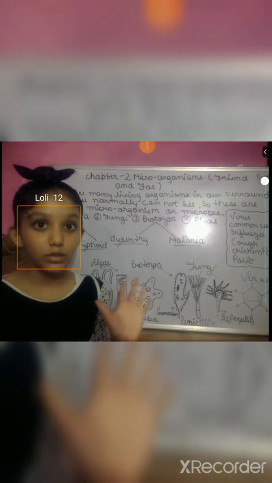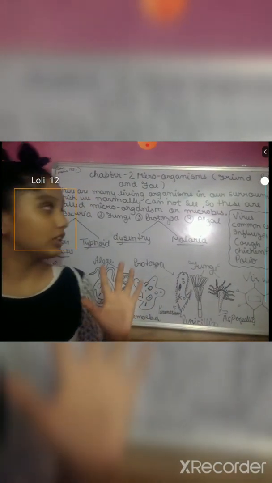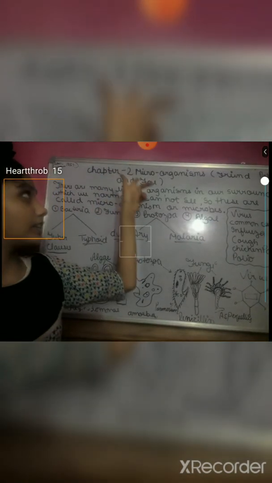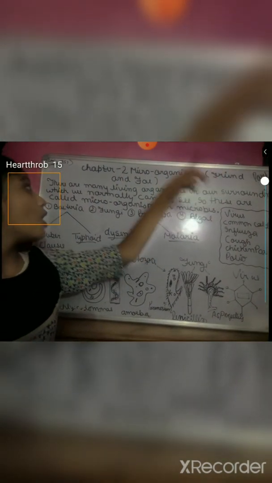So in today's video we are going to start off with the new chapter of class 8, that's chapter number 2, Microorganisms: Friend and Foe. So let's start off with the chapter.